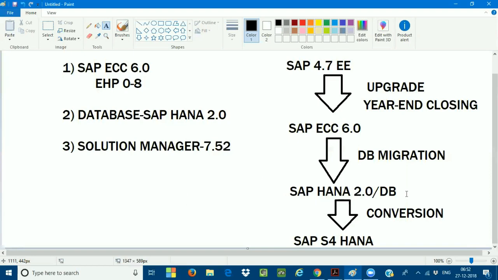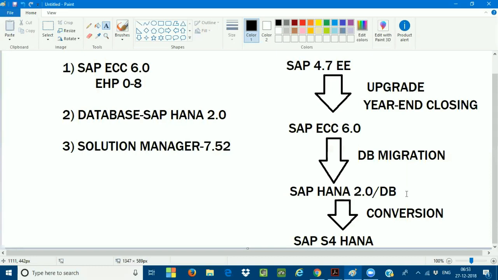I'm talking purely from the functional aspects, please, very important. You can do this DB migration from the Oracle database to the HANA database at any time, once you close your month-end closing activity, because this is not a completely technical aspect. I'm not changing your data structure. Data structure never changes when I do the DB migration. I'm just moving your container of Oracle database to the new container of SAP HANA database. Your tables, your programs, and everything will remain as they are.